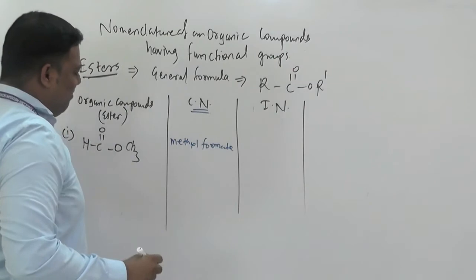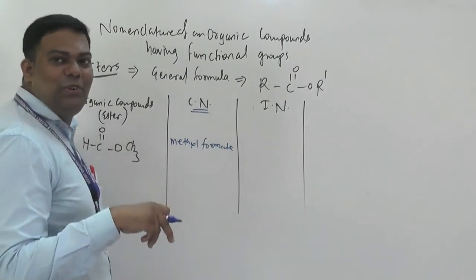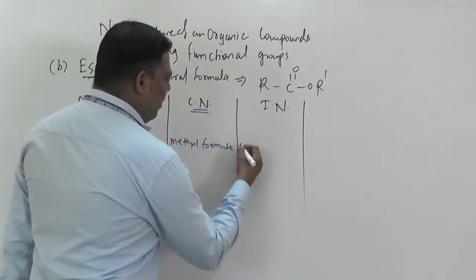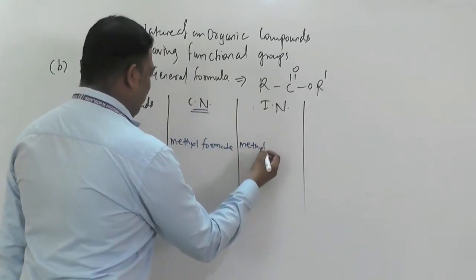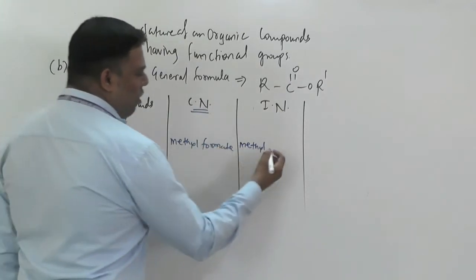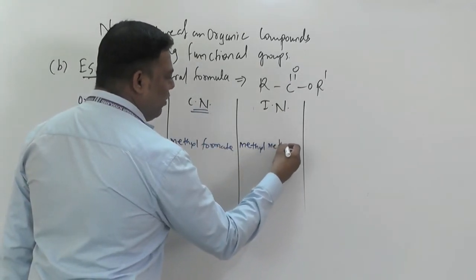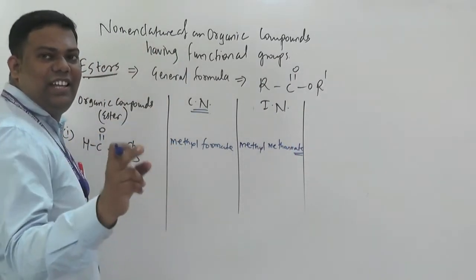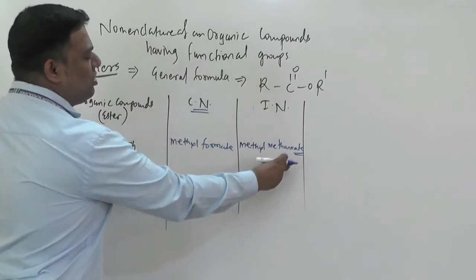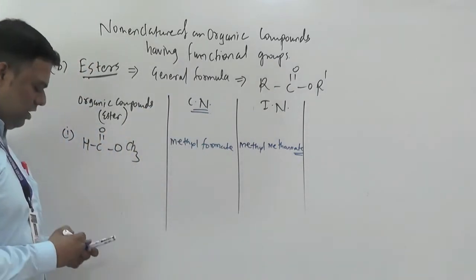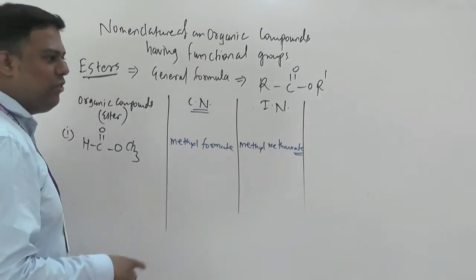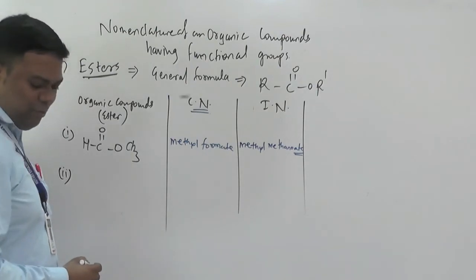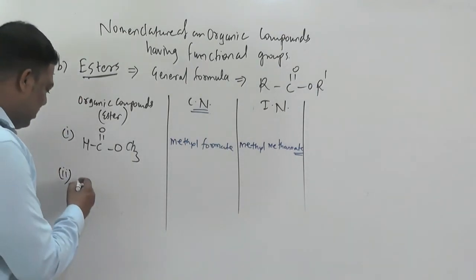It is what beta? Common name. But whenever it's time to write the IUPAC name, so see here beta, methyl, this one carbon atom. So what? Methyl methanoate. ATE, as I told, ATE is what? Secondary suffix for this ester. Okay, so see here, whenever we are going to write second thing, suppose beta I will write like this,